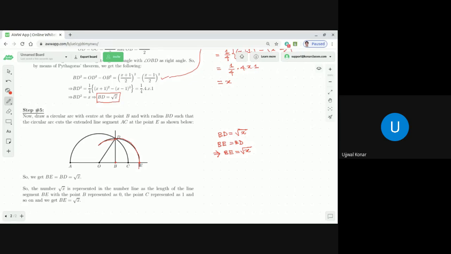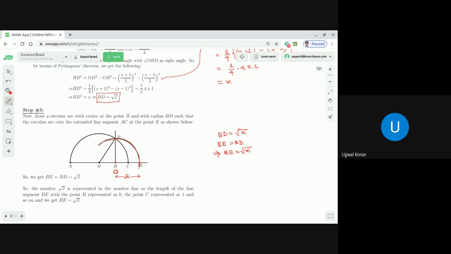So now how can we represent it in the number line? Not a big deal. Let's consider B is the origin. We consider B as the origin, meaning B is the number represented by 0. Then obviously the number E should be represented by root x, no? Correct or not? All of you understood very clearly? Any doubt? If you remember these 5 steps, you can represent for any x belonging to the positive real numbers, square root of x. Any square root of x. Correct, dear students? Got it? Absolutely clear? Yes, sir.